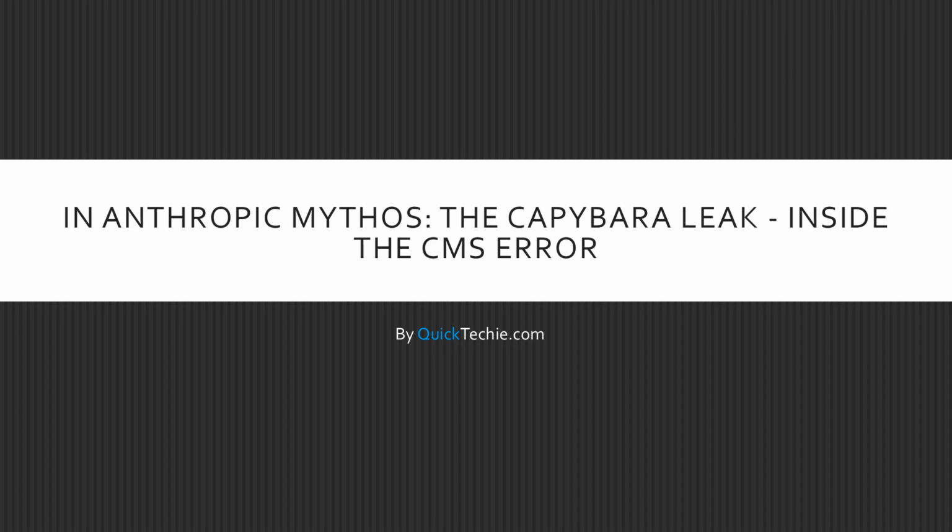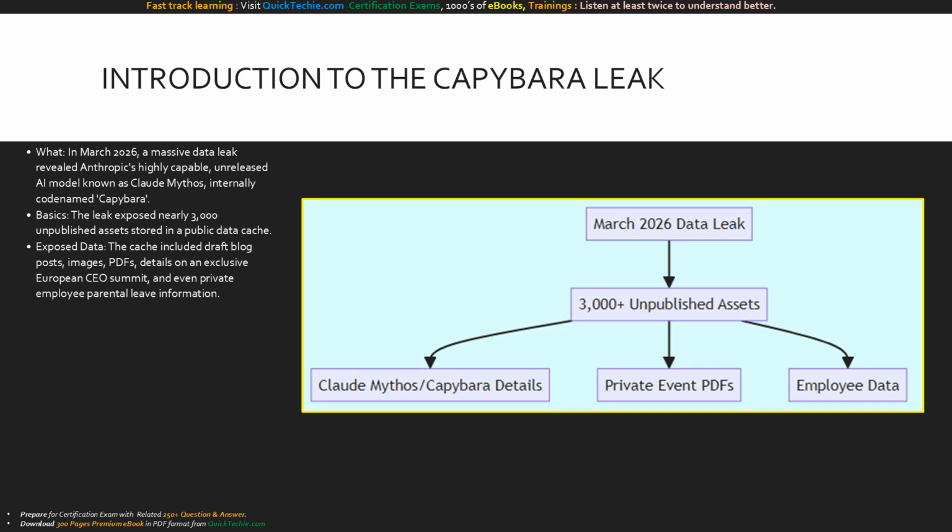Welcome, everyone. Today, we are analyzing a fascinating real-world cybersecurity event, the Anthropic Capybara leak. We'll explore the technical mechanics of the CMS error that exposed highly sensitive AI research. Let's get started. Let's begin by defining the event.